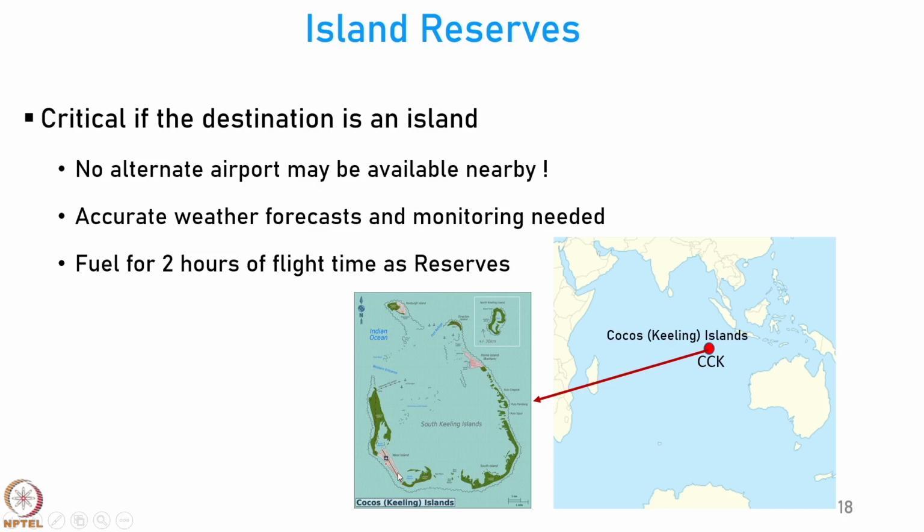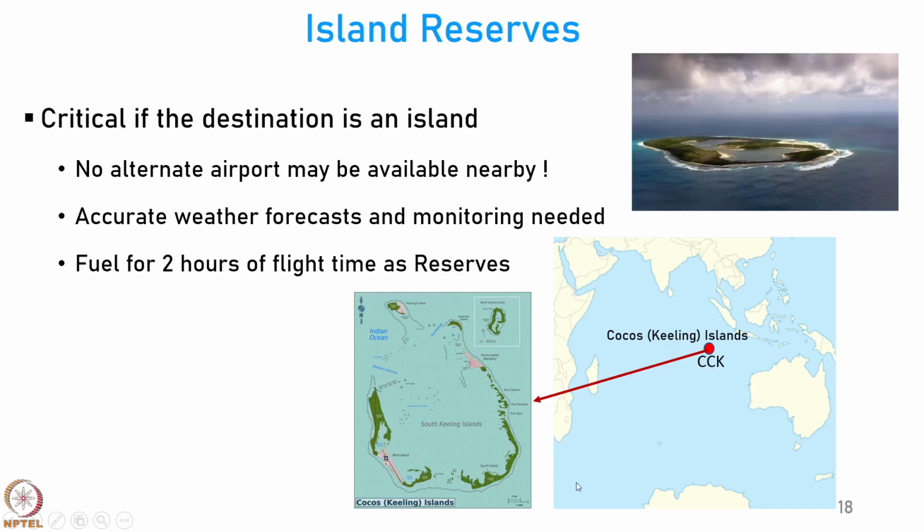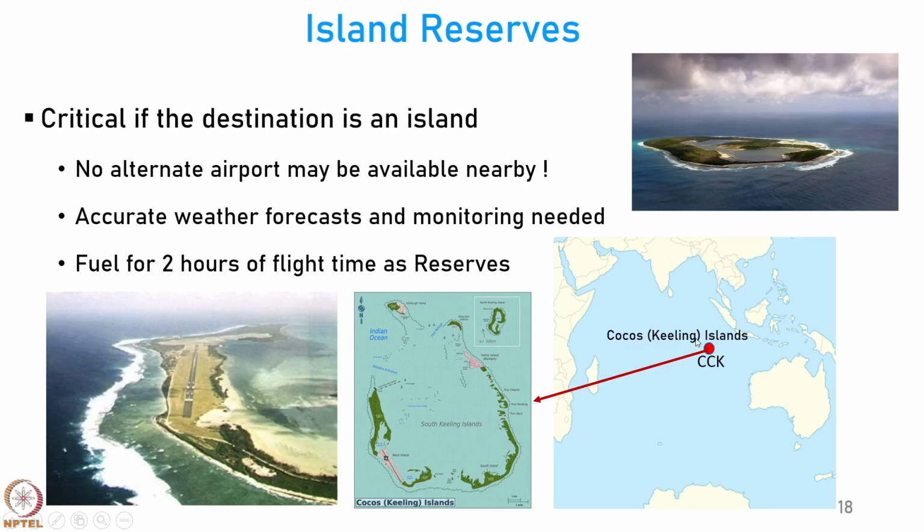On one side of the island you have this runway. This is how the islands look. They have water inside and water outside, and one strip of land where they have built a runway. Here is a close up of the runway at Keeling Island.